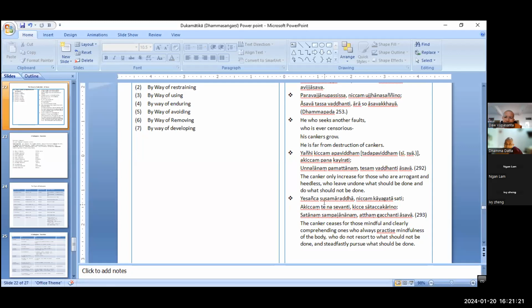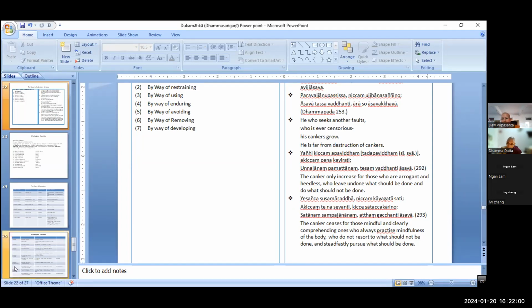Kayagatasati, that is the way the asavas cease. Only the asavas cease for those who are mindful and clearly comprehending. If we practice mindfulness on the body, there is no chance for the asavas to arise, right? And who always does what should be done, that means who always does wholesome deeds, there is no chance for akusala dhamma to arise, right?